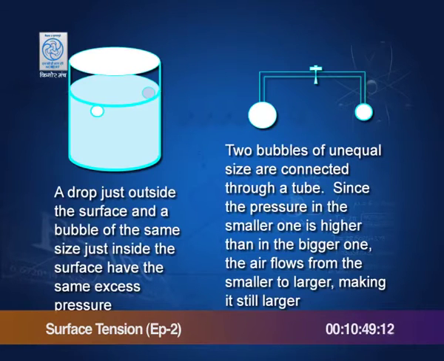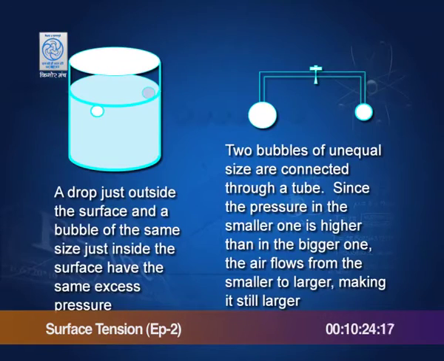If they are of the same size, then the excess pressure inside is the same in a drop near the surface and in a bubble near the surface. If you have two bubbles, one smaller, one larger, bring them into contact by a nozzle or by a cork and open the cork, what will happen? This is a smaller bubble, the pressure inside is higher because it is inversely proportional to radius. So, it is higher pressure here and lower pressure here. So, the air will go into this, and this bubble will grow, and this bubble will actually become smaller in size.